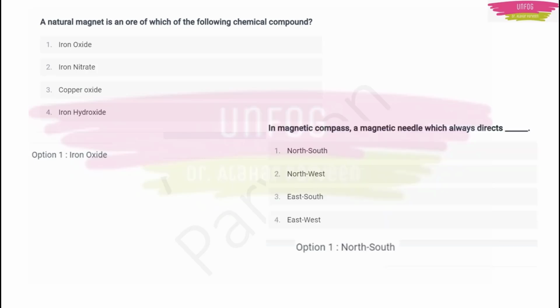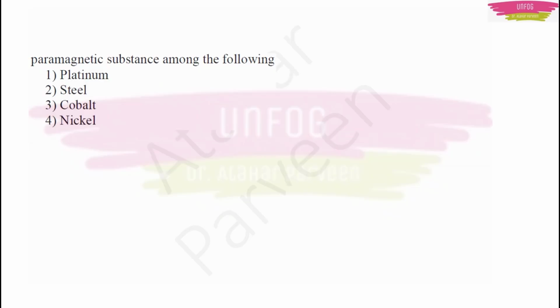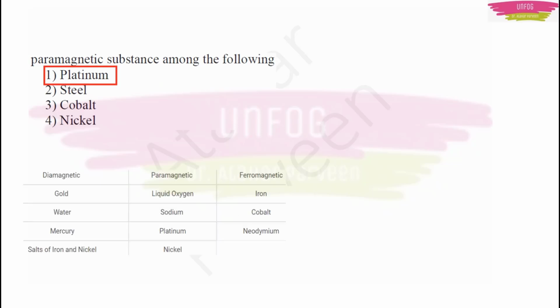In a magnetic compass, a magnetic needle will always direct north and south. It behaves like a bar magnet, right? Then the paramagnetic substance among the following is, of course, platinum. I have made this table. Please note down. They may ask anything in an MCQ, that 1 mark question. They may ask whether it is paramagnet, diamagnet or ferromagnet. So you just remember these.